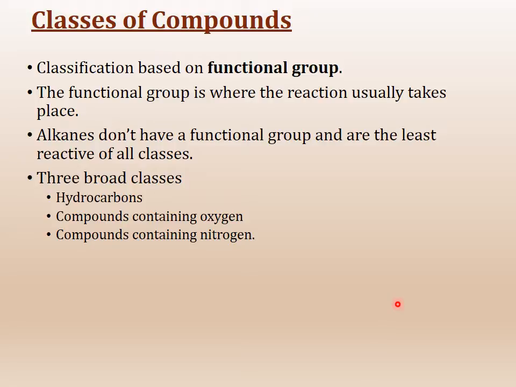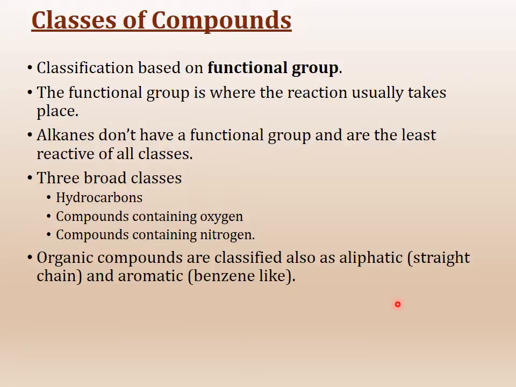There are three broad classes or categories of compounds. One is plain hydrocarbons, which means containing hydrogen and carbon. Then we have compounds containing oxygen, and then compounds containing nitrogen. It doesn't mean that you don't have compounds containing oxygen and nitrogen, or halogens, but these are just some of the easier classifications to do. So we classify them like this, and we learn them like this, and then you apply it to different compounds.